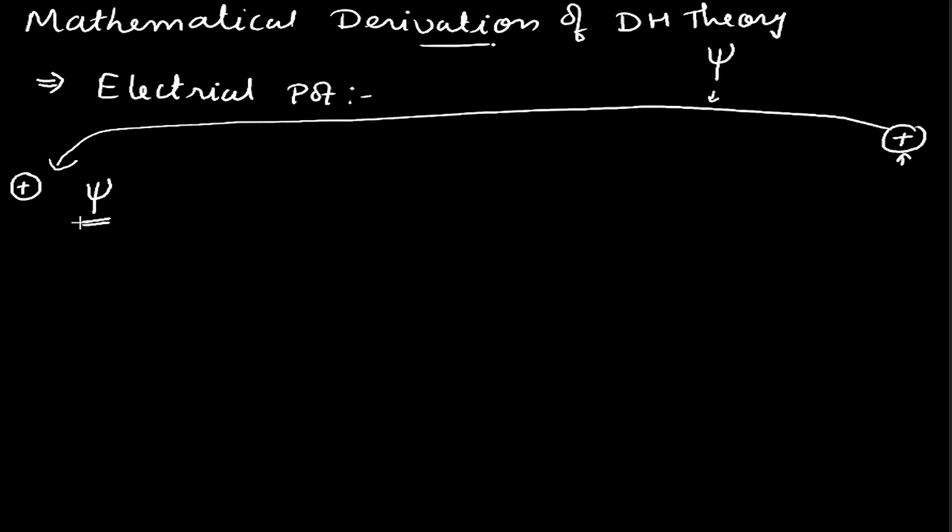Now suppose psi is the potential present at any particular point in the vicinity of this positive ion.